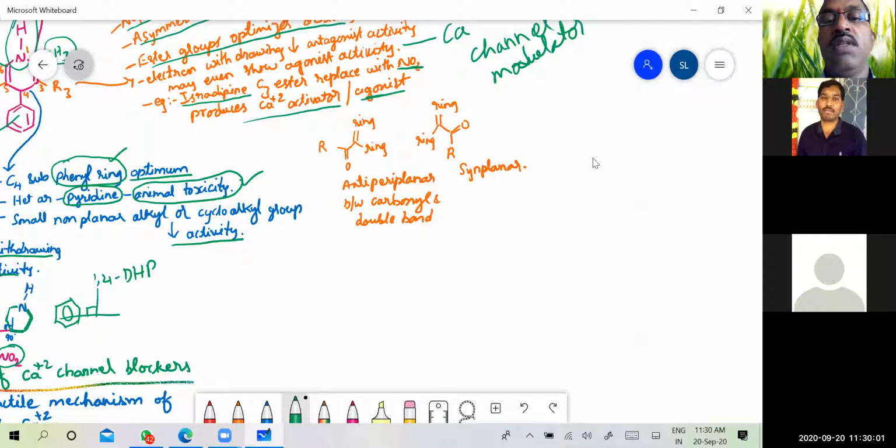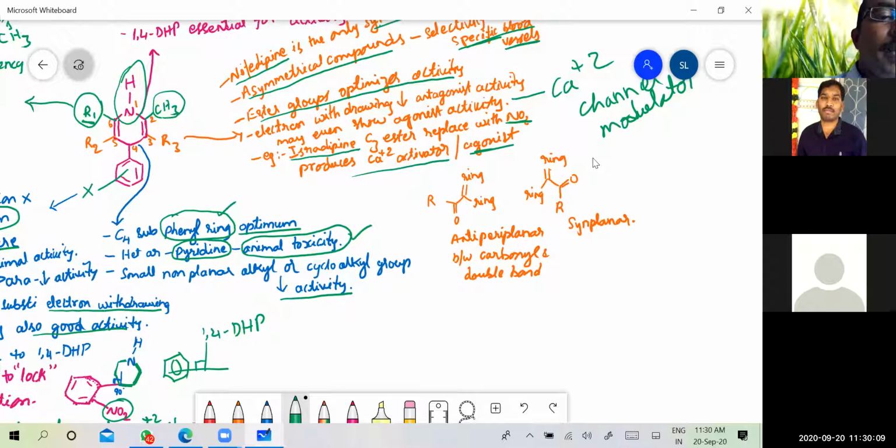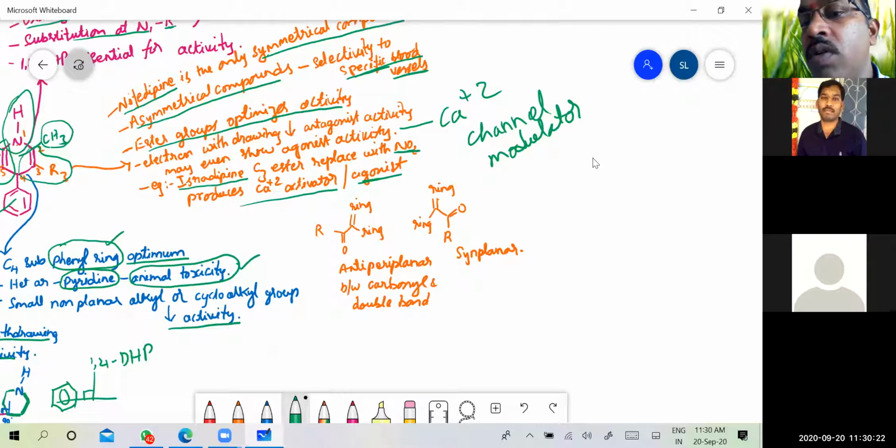Then coming to the conformations at this particular part. So this whole system, if you isolate it and write it, is in this configuration. When we talk of C double bond C systems, the type of isomerism is cis or trans isomers.